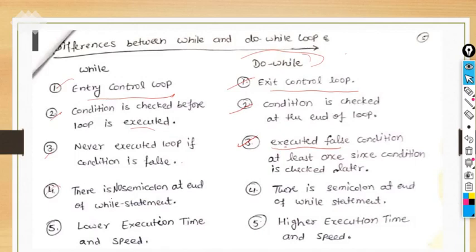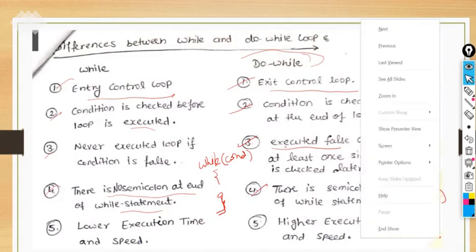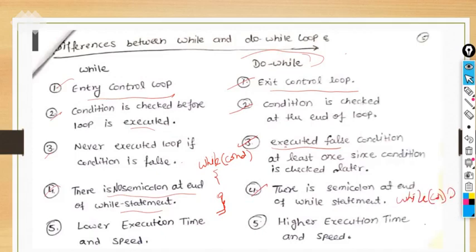The next difference is that there is no semicolon at the end of the while loop. The syntax is while, then you write the condition, then the block within the curly braces. There is no semicolon to terminate the while loop. Here in the do while loop, the while statement is always terminated by putting a semicolon after the condition, like this. Okay, this is the termination.